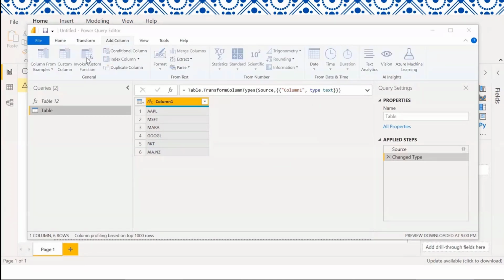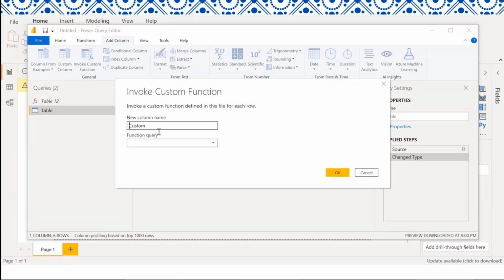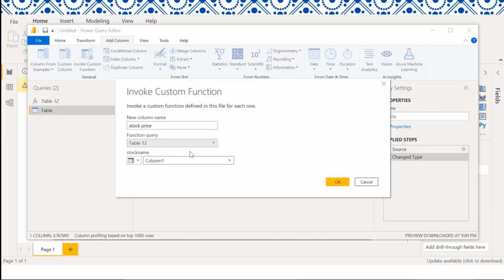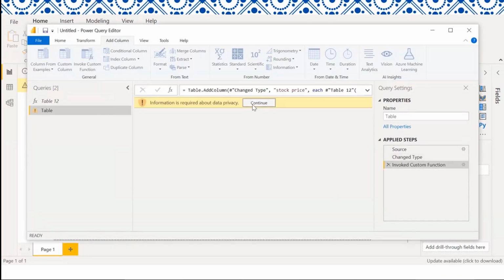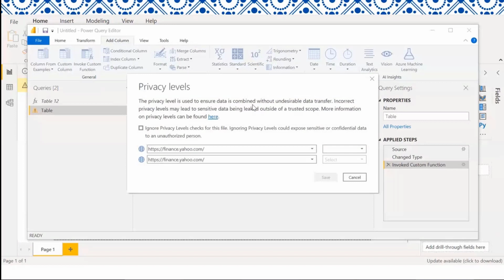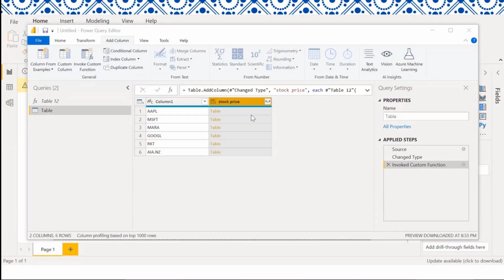I'm going to go to Add Column and then Invoke Custom Function. Once I do that, I'm going to rename it to Stock Price. Then I'm going to go Table 12 and then again Column 1. Go OK, and it's obviously private data, so ignore that.